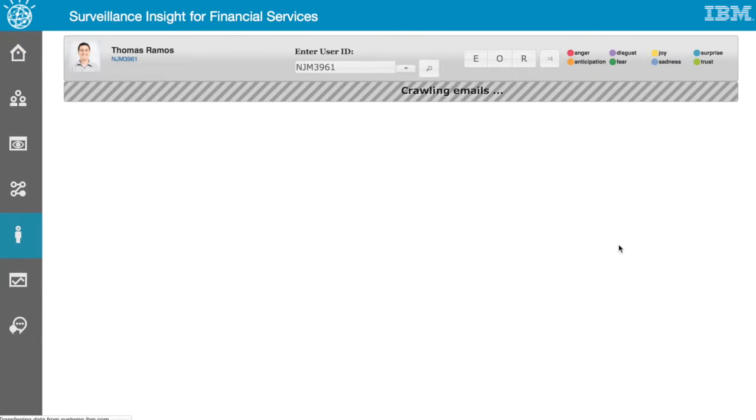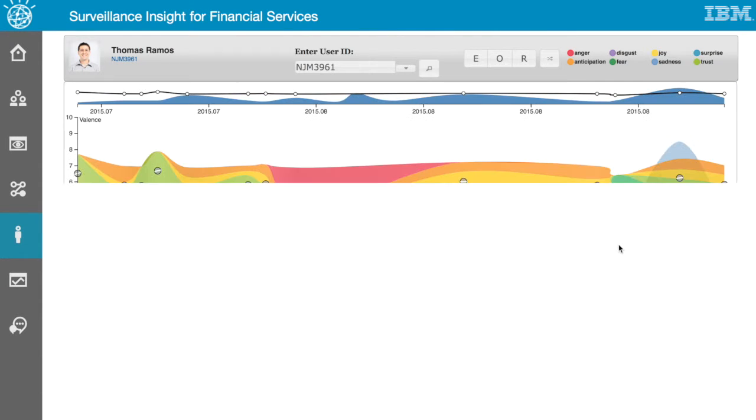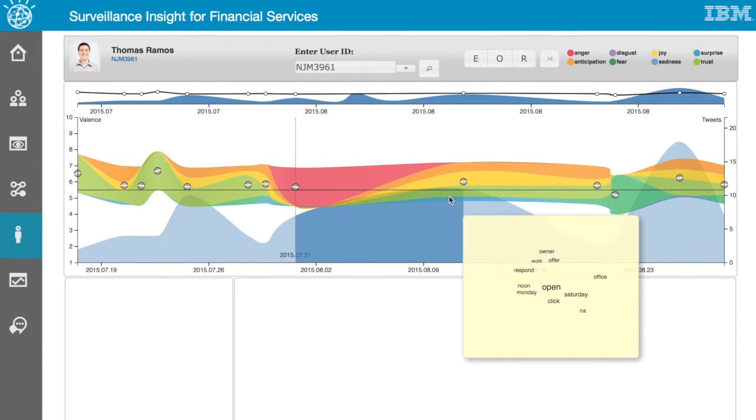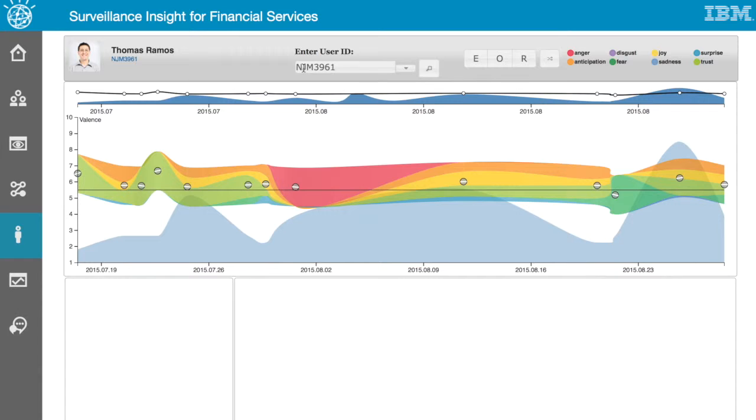For a particular user, we can enter their user ID or name to query their user profile. Here, we see a graphical representation of the profile analysis that has been done by the system.